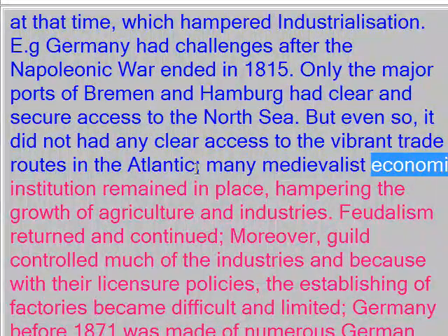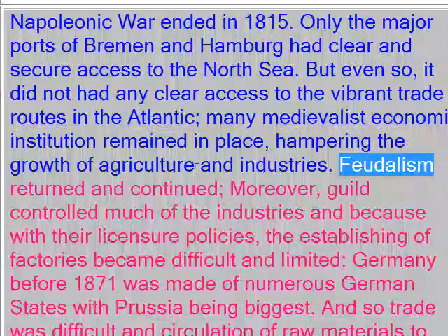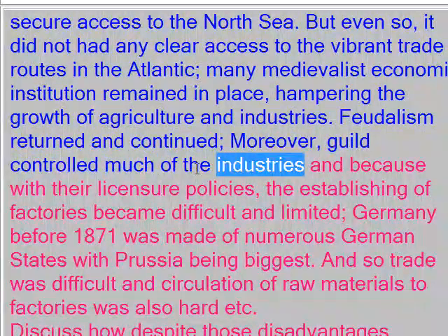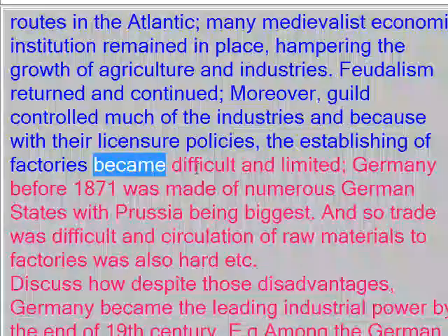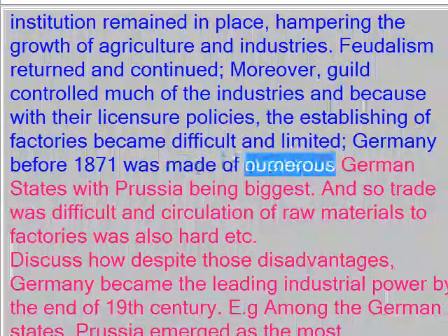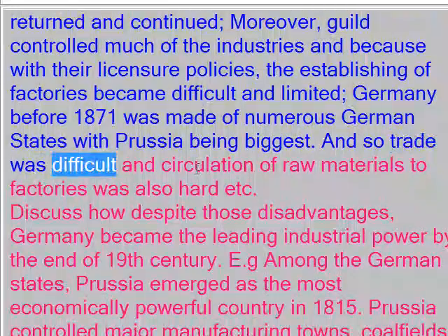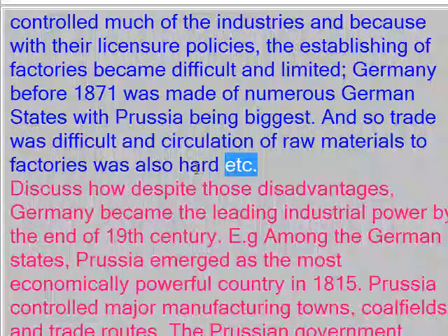Many medievalist economic institutions remained in place, hampering the growth of agriculture and industries. Feudalism returned and continued. Moreover, guilds controlled much of the industries, and with their licensing policies, establishing factories became difficult and limited. Germany before 1871 was made of numerous German states, with Prussia being the biggest, and so trade was difficult and circulation of raw materials to factories was also hard, etc.